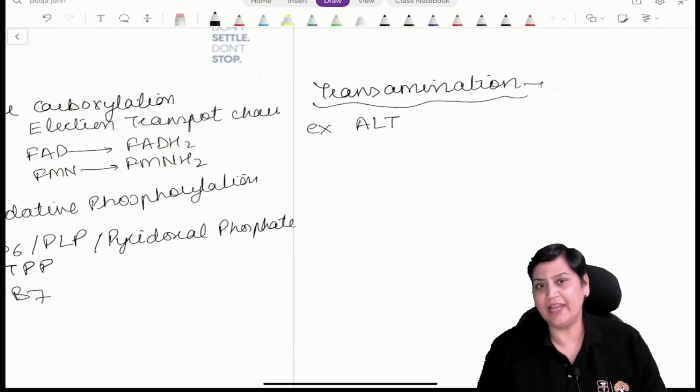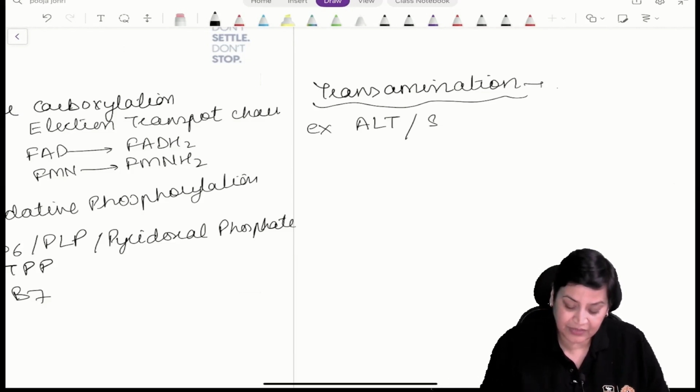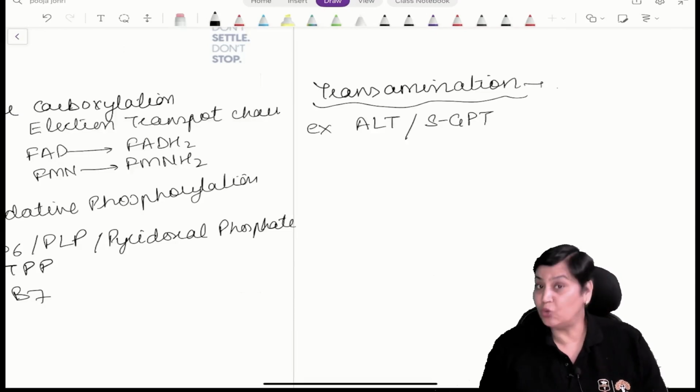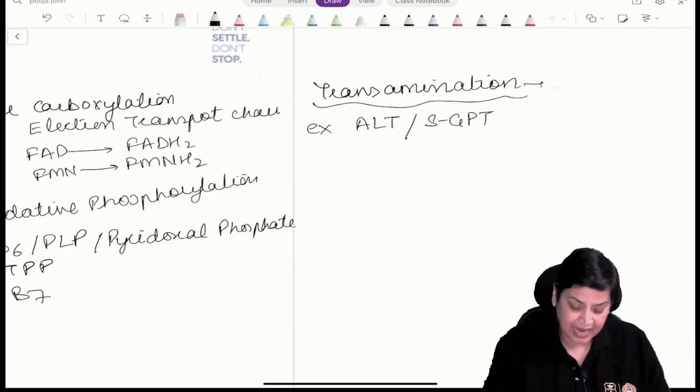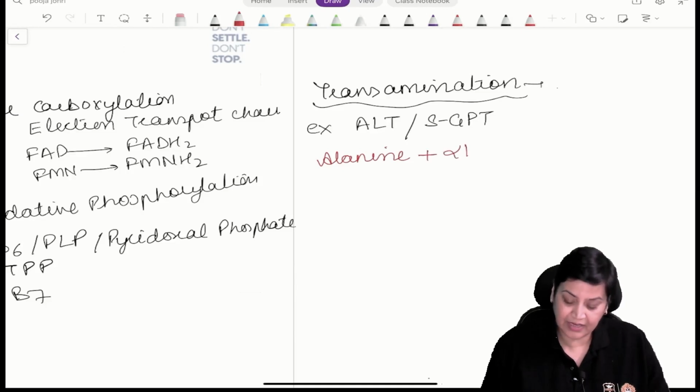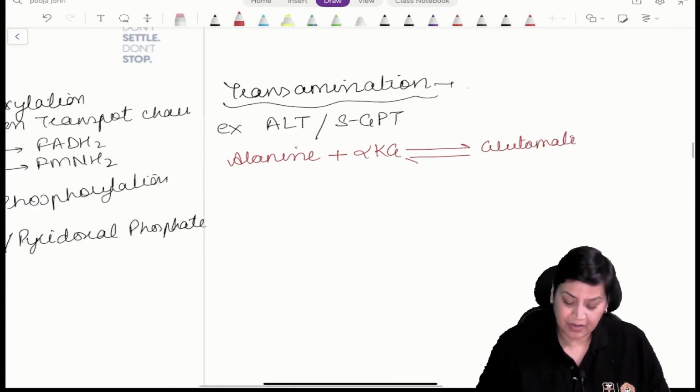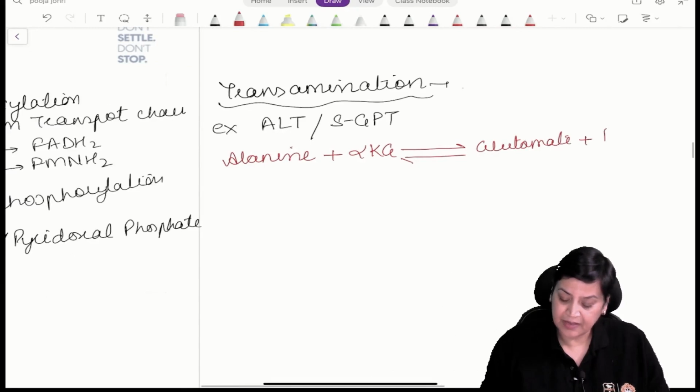We all know ALT stands for alanine transaminase, the other name of which is SGPT, serum glutamate pyruvate transaminase. The reaction is alanine combines with alpha ketoglutarate. It's a reversible reaction and forms glutamate plus pyruvate.